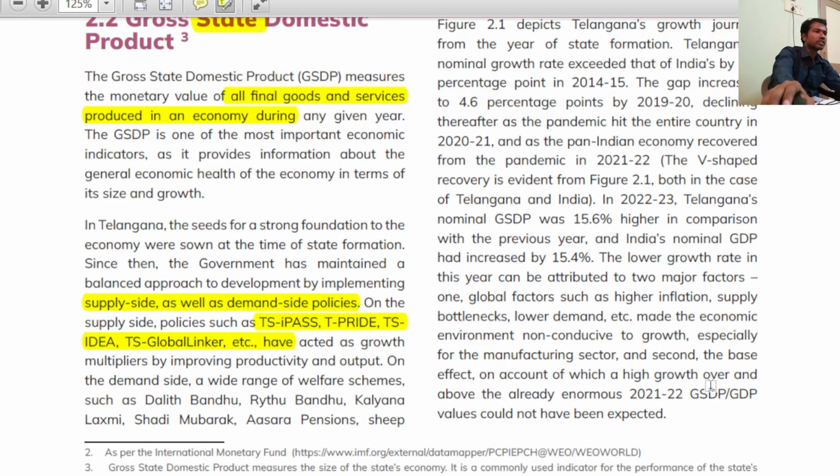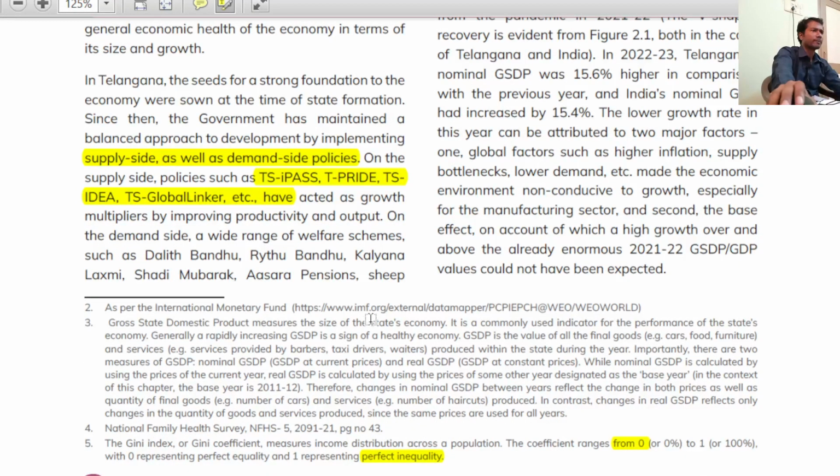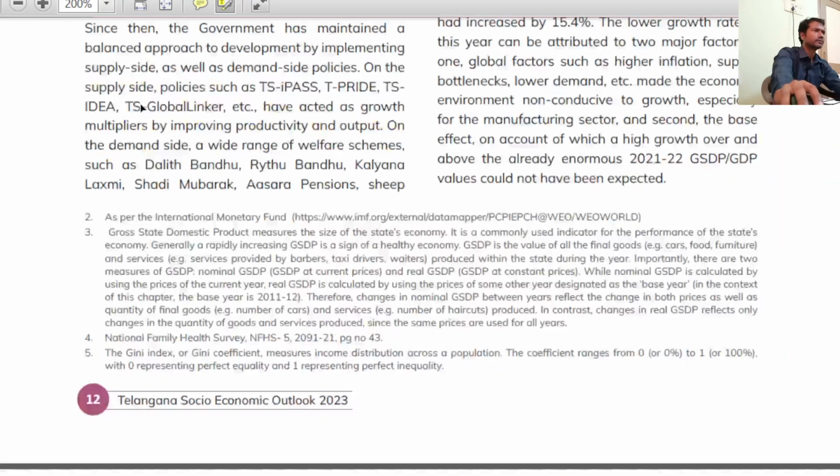Sorry, a small discussion on this. What is GSDP? So please listen. Okay, just a minute, sir. Sorry for the inconvenience. Right, so please listen, sir.